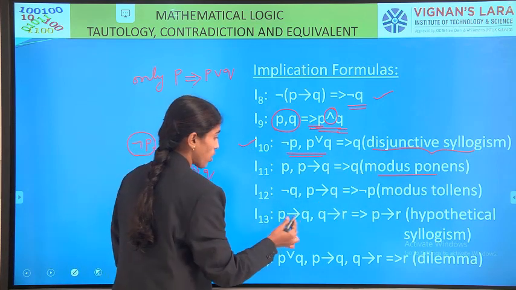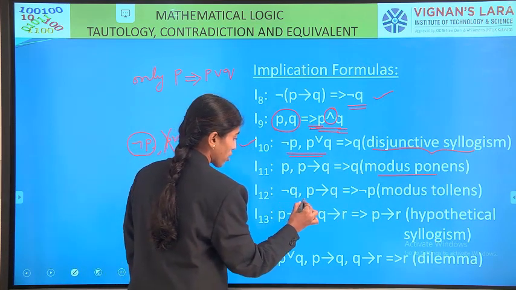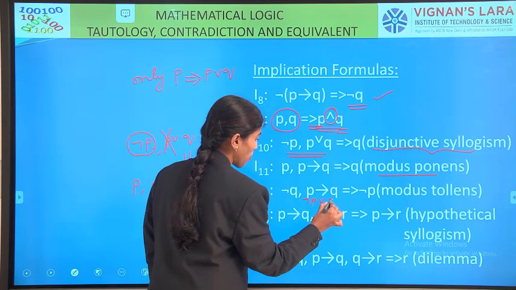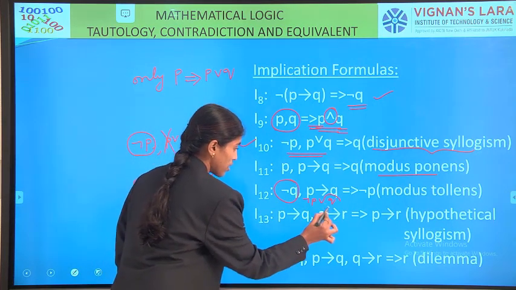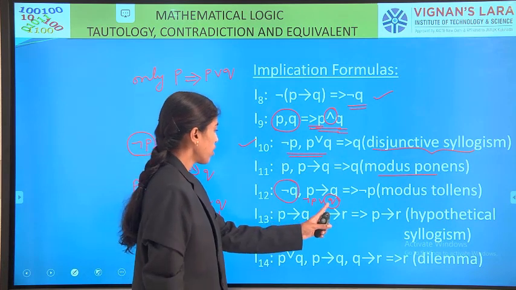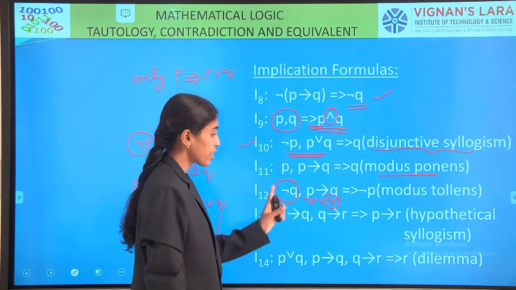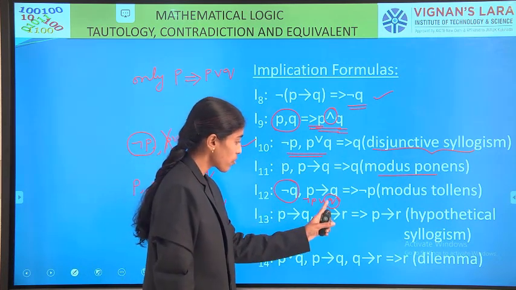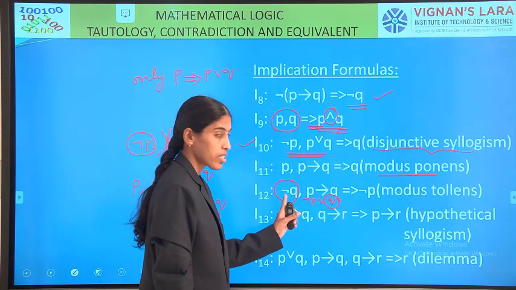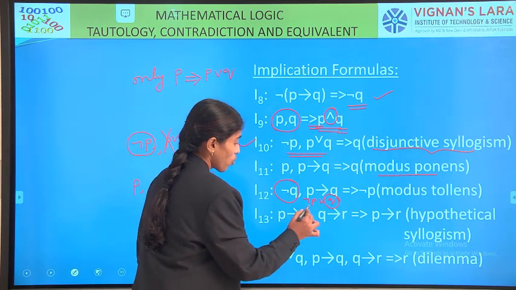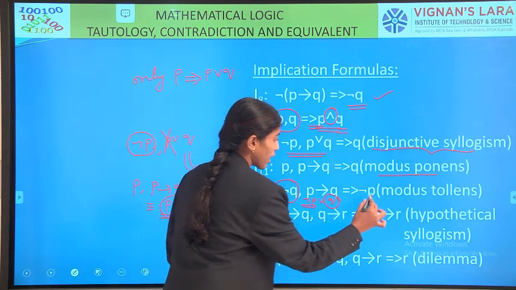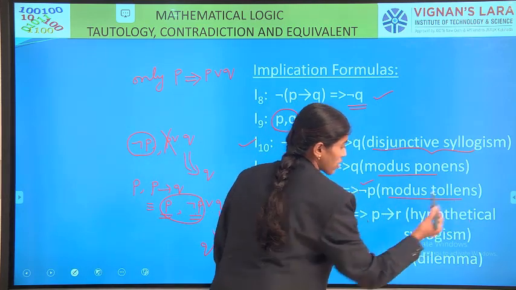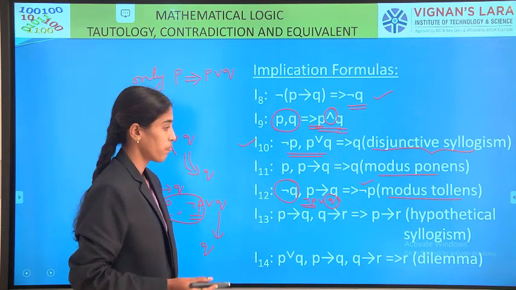Next, modus tollens. See here, negation Q, and negation P or Q. Using this and this, one is Q, one is negation Q. In one place we are saying Q is true, in another place we are saying that Q is not true. So both contradict each other. So what is remaining? Negation P is remaining. The formula is called modus tollens.